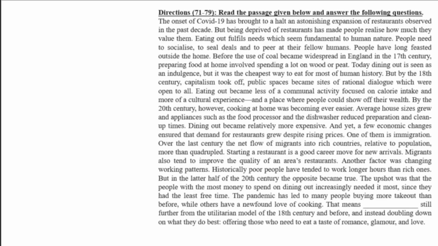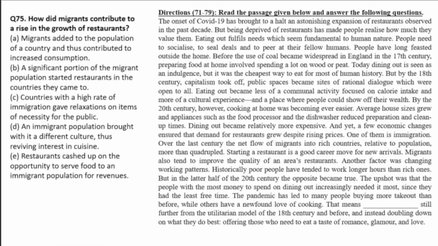So next passage, and we have the 75th question on the screen. How did migrants contribute to a rise in the growth of restaurants? What they have done here? This is also given directly in the fourth paragraph. So in the fourth paragraph you can directly find it.